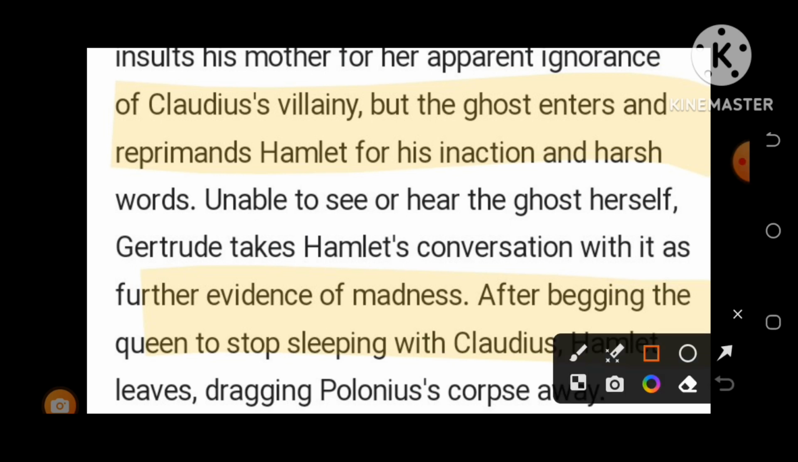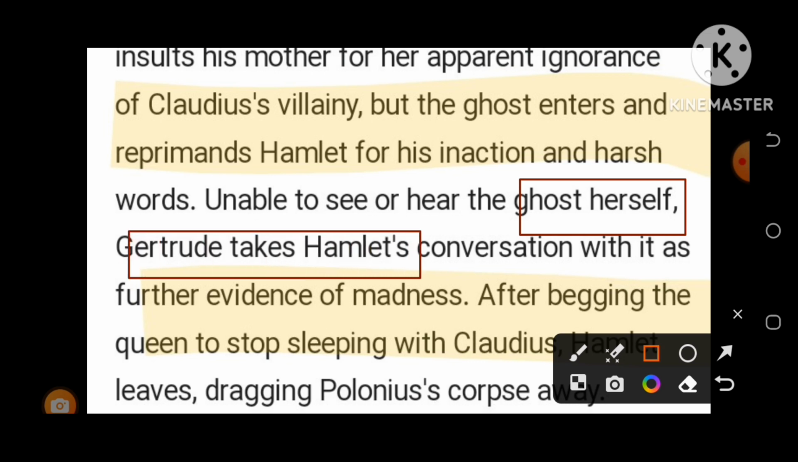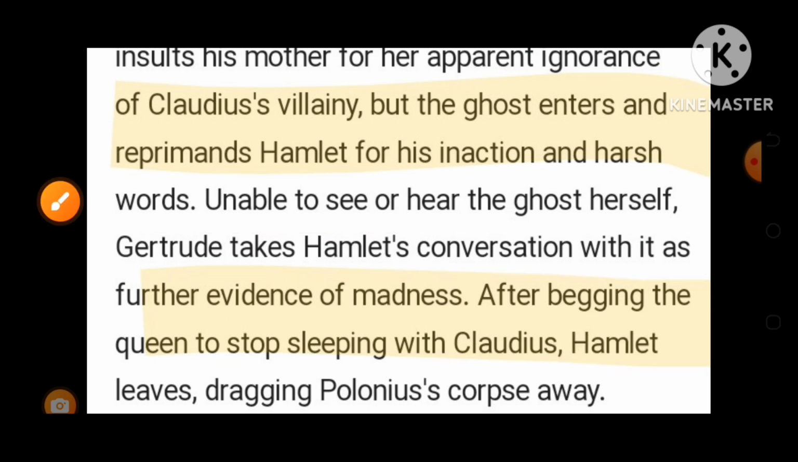Yes, what does it mean? The ghost is seen only by Prince Hamlet, but Gertrude was unable to see it or hear what conversation was going on between Hamlet and the ghost. It proves in the mind of Gertrude that this is evidence of Hamlet's madness, and Hamlet is totally mad. So, after begging the queen to stop sleeping with Claudius, Hamlet leaves, dragging Polonius' corpse away.